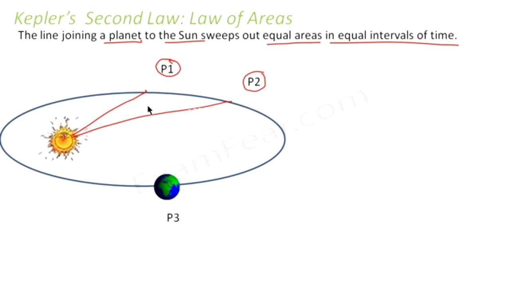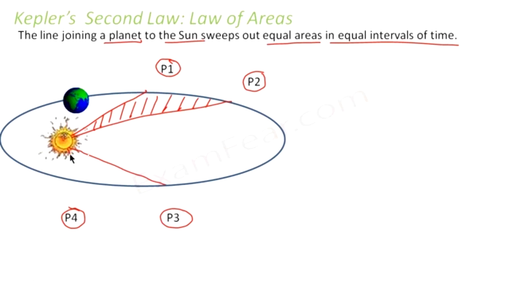This area. Now again, the same planet will keep revolving. It will come to some other point, let us say P3, and then P4. For when it traveled from P3 to P4, the area covered is this area.